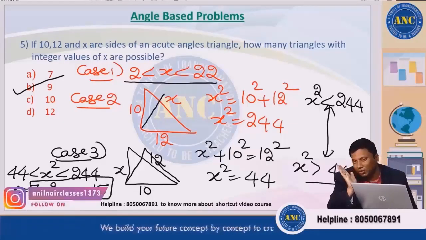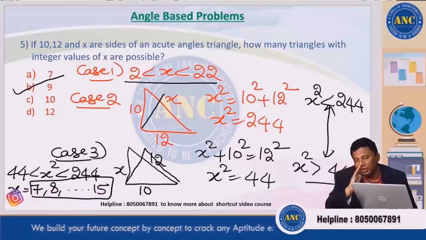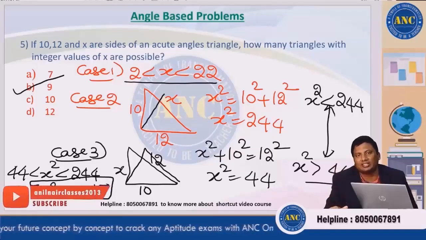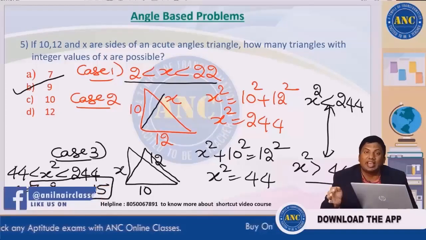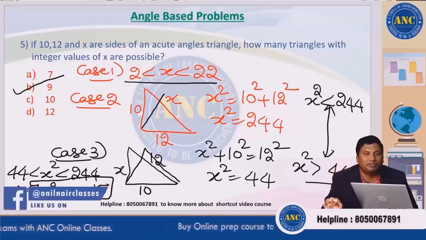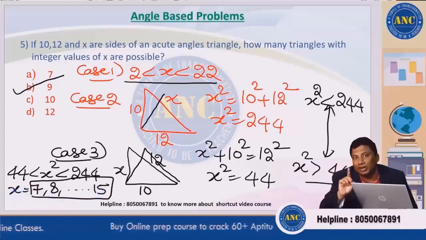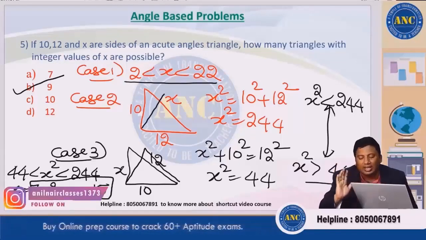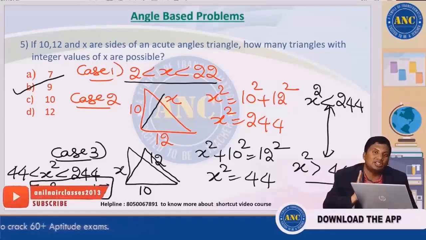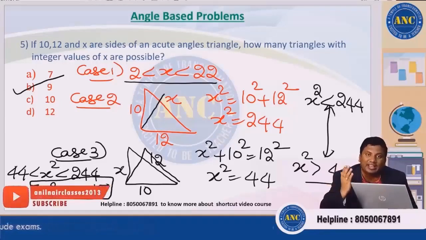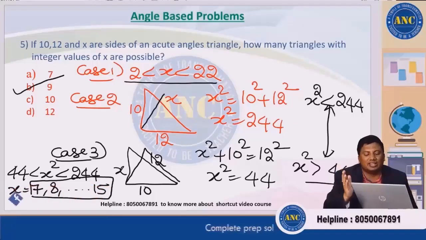If the height is moving towards the right side, hypotenuse will decrease. That means x square equivalent to 244 in a right angle triangle. Because it is an acute angle triangle, x square will be less than 244. If x is not the largest side, so I will take it as base because I can visualize it right.